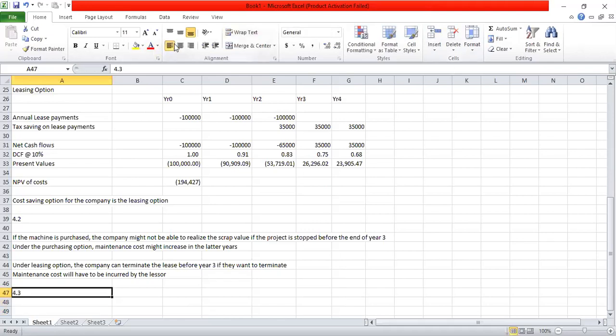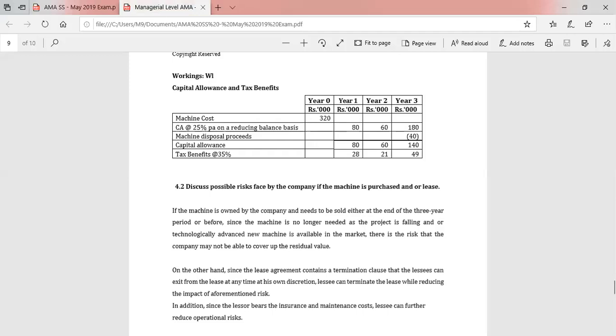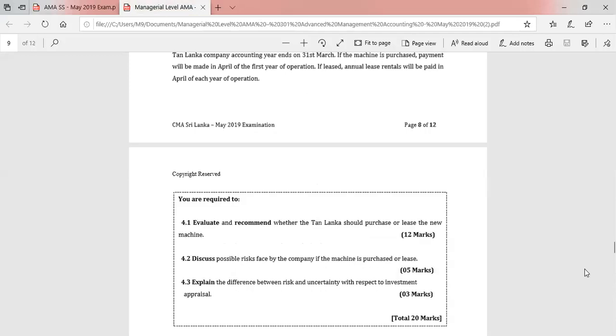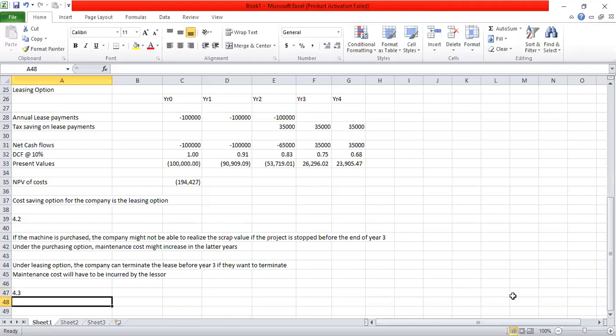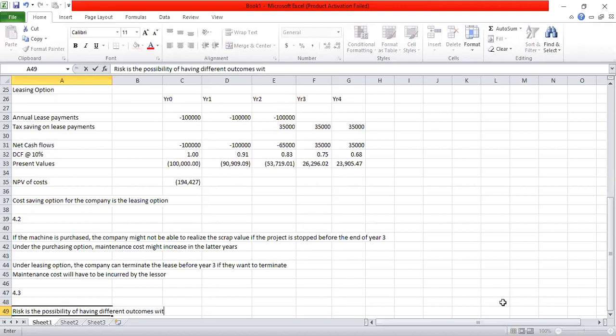So now we can move into 4.3. It is asking: explain the difference between risk and uncertainty with respect to investment appraisal. So risk and uncertainty we can define like this. Risk is the possibility of having different outcomes with known probabilities.